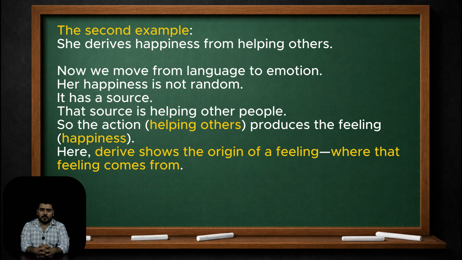The second example: she derives happiness from helping others. Now we move from language to emotion. Her happiness is not random. It has a source. That source is helping other people. So the action, helping others, produces the feeling happiness. Here, derive shows the origin of a feeling, where that feeling comes from.